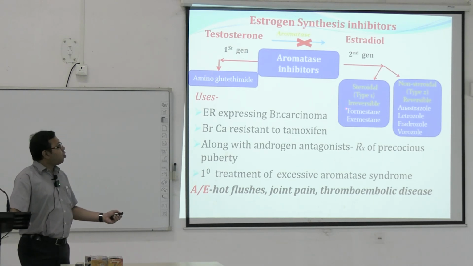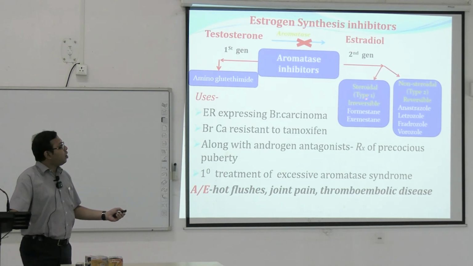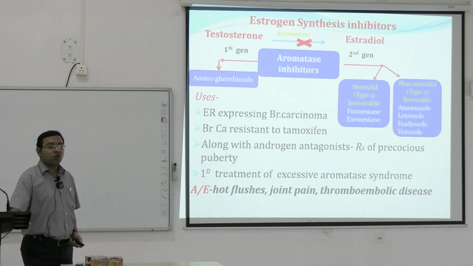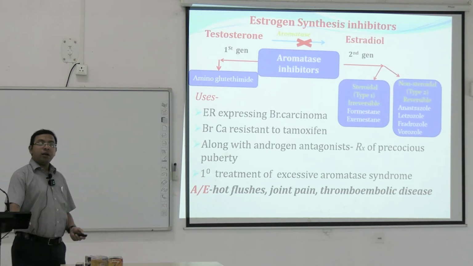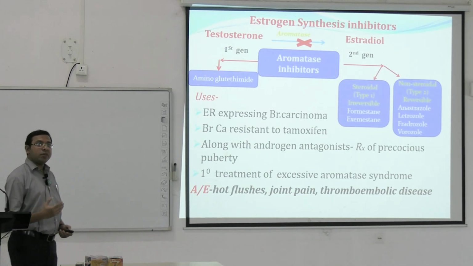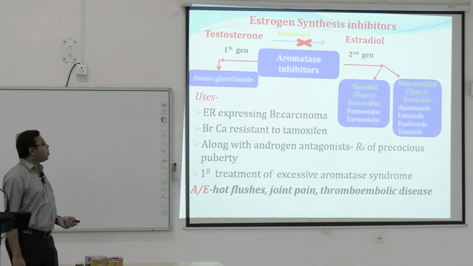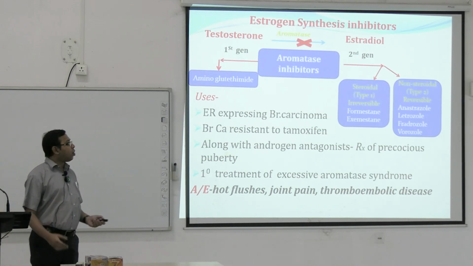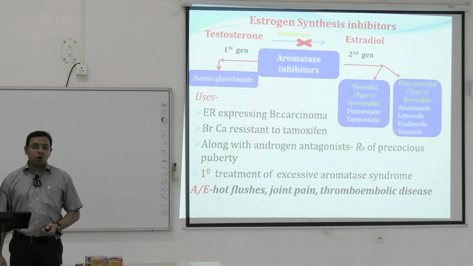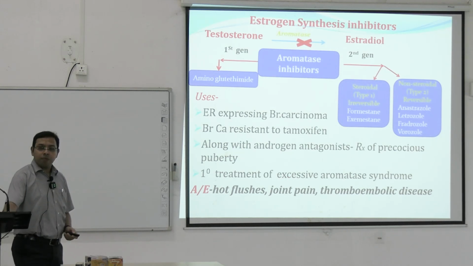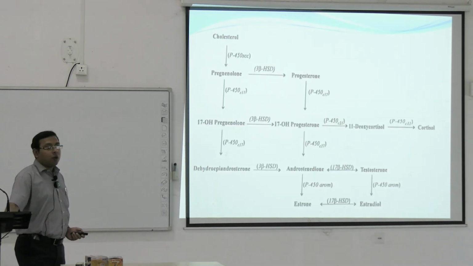The most commonly used are the irreversible ones, formestane and exemestane, and the type 2 reversible ones, anastrozole, letrozole, etc. These are mainly used in tamoxifen resistant breast carcinoma that expresses the estrogen receptor. Along with androgen antagonist, it is used in the treatment of precocious puberty and the first line treatment of excessive aromatase syndrome. This is all for today.